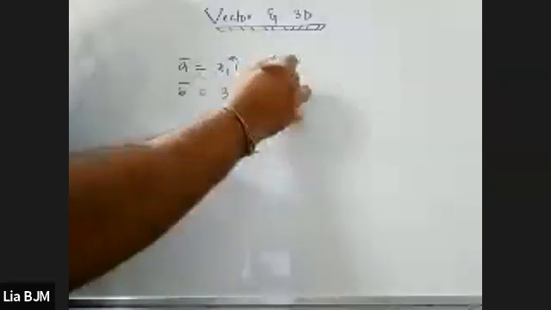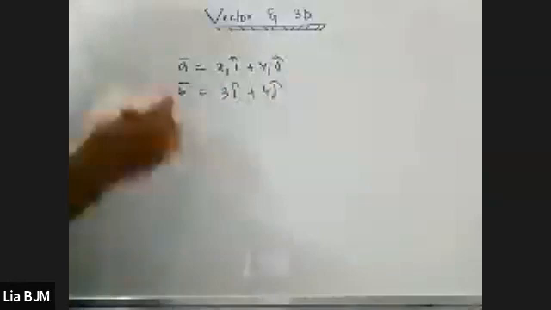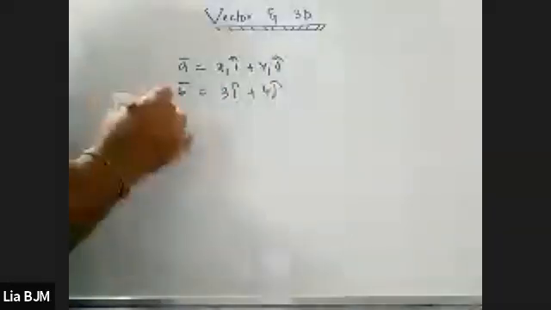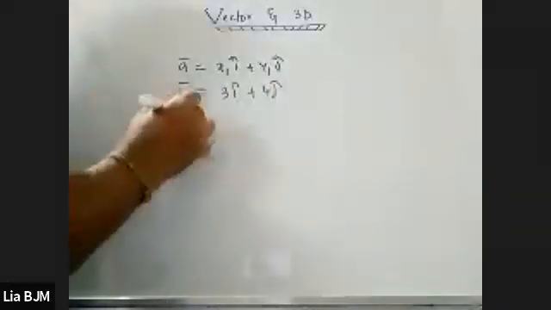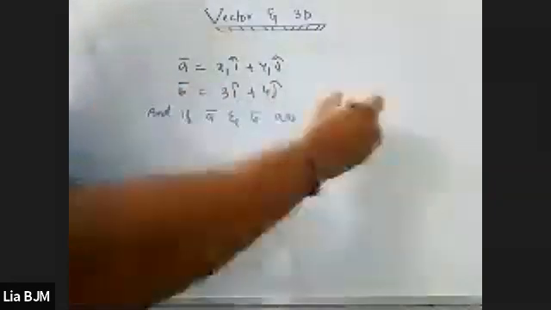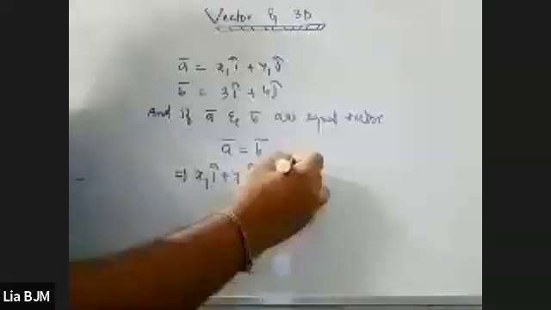If they say that a vector and b vector are equal vectors, that means a vector is equal to b vector. That means x1 i cap plus y1 j cap is equal to 3 i cap plus 4 j cap. This is the very basics actually. If they are equal, then their corresponding values are also equal. So from here we get x1 is equal to 3 and y1 is equal to 4.